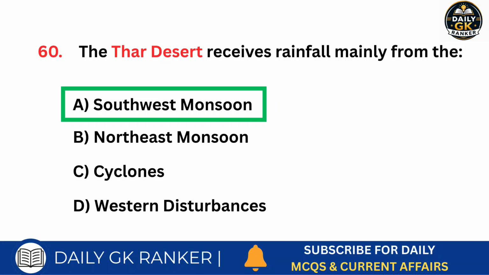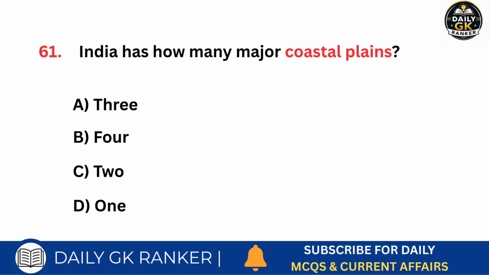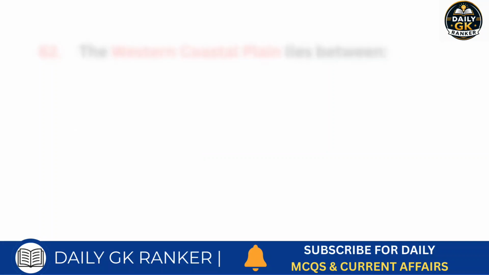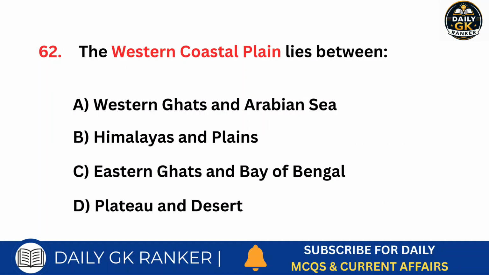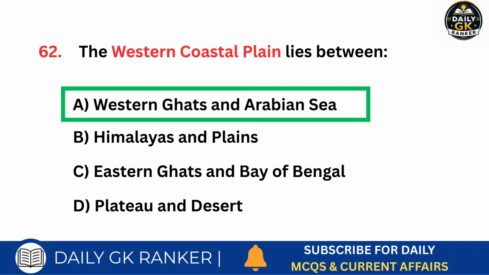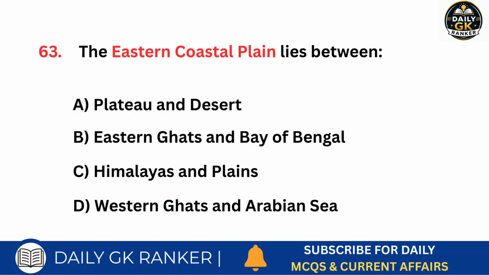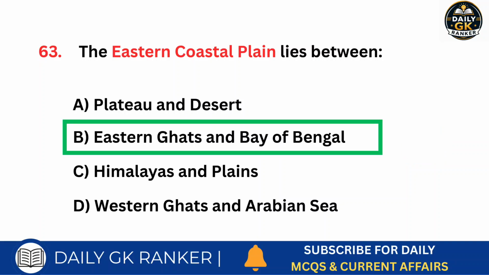Answer is southwest monsoon. India has how many major coastal plains? Answer is 2. The western coastal plain lies between which regions? Answer is Western Ghats and Arabian Sea. The eastern coastal plain lies between which regions? Answer is Eastern Ghats and Bay of Bengal.